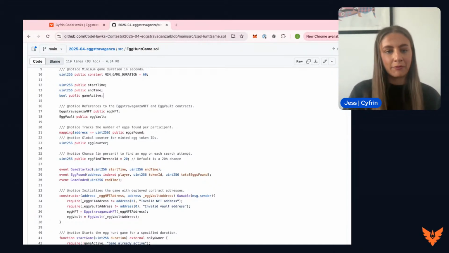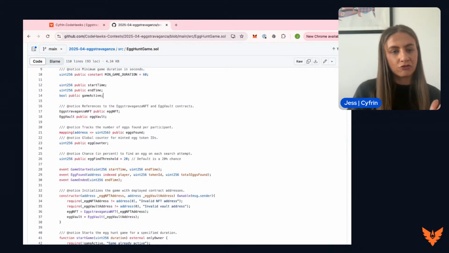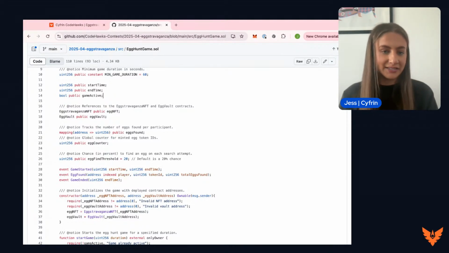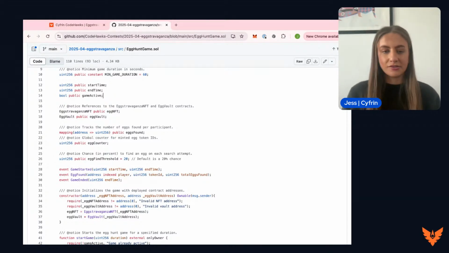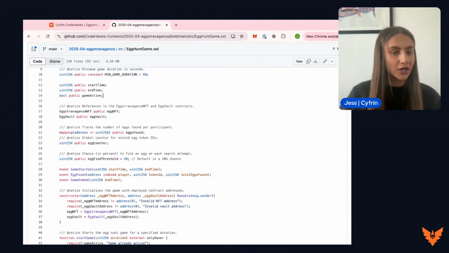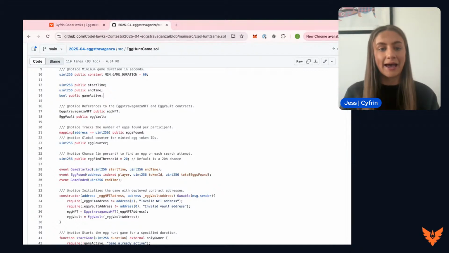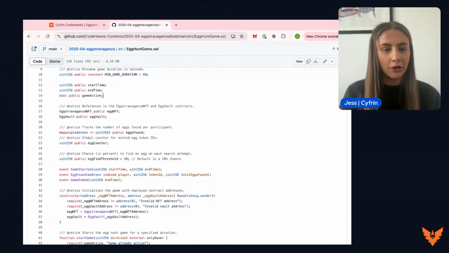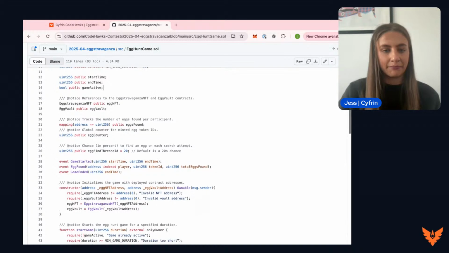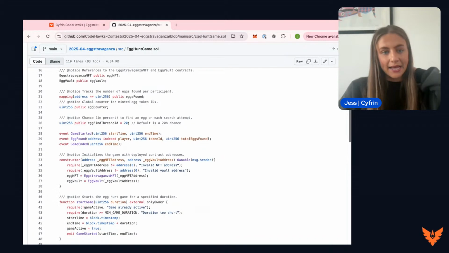We're going to map from, so it tracks the number of eggs found per participant. So if I start to search for eggs over and over again, and I'm successful multiple times, this mapping needs to track that. It'll take my address and then show how many eggs I've found within that game. And we have the global counter for minted egg token IDs. So this is how many eggs have been minted and their IDs.